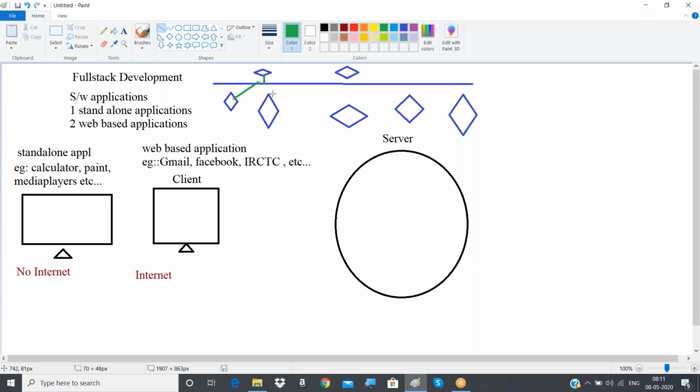Okay, how are we able to connect? Through the internet you are able to connect to the server machine. But what exactly happens with the client machine as well as the server machine, we should know here. So first of all, take the example of Gmail.